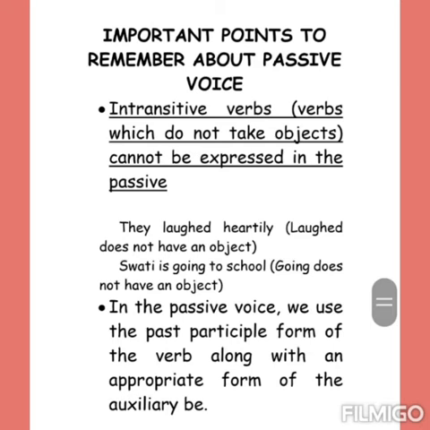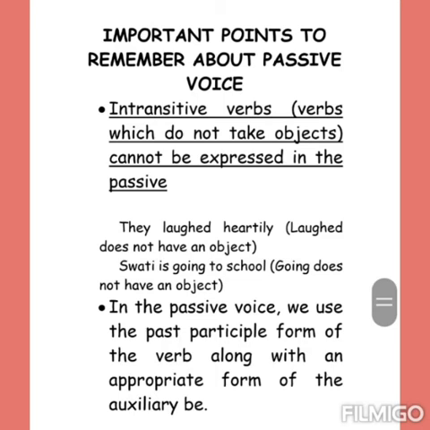In the passive voice, we use the past participle form of the verb along with the appropriate form of the auxiliary be. Look at this example, children. The car is being repaired by the mechanic. This sentence is in the present continuous tense. So we are using the auxiliary is.